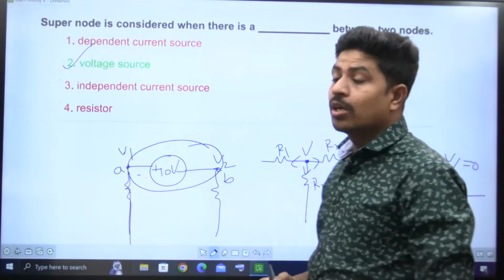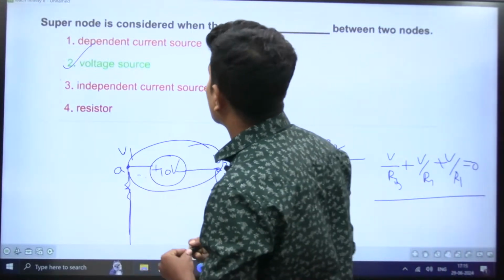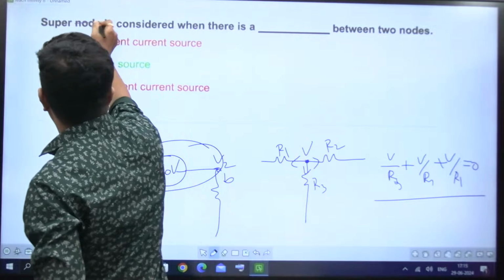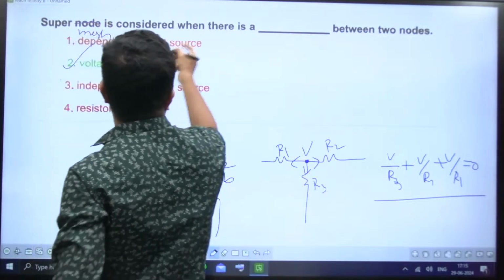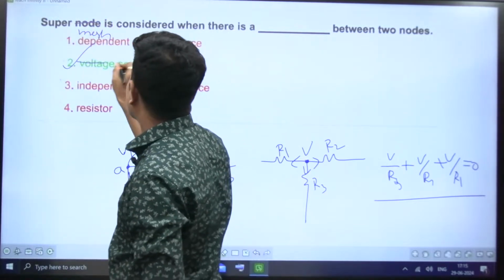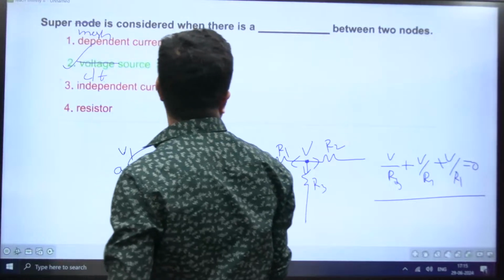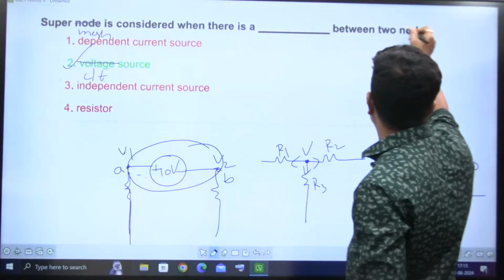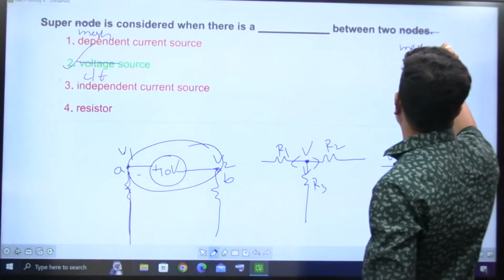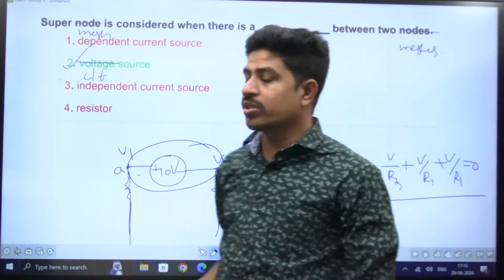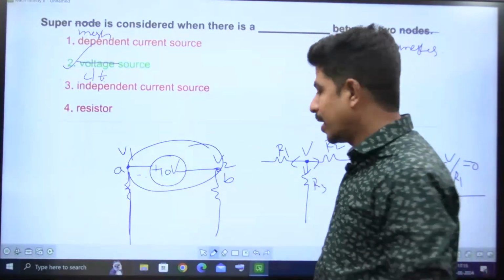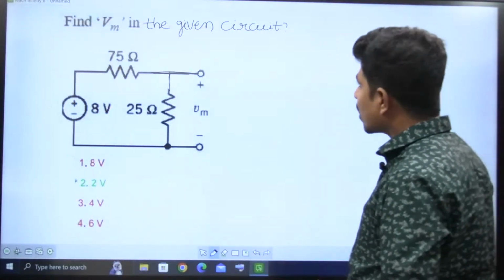Then what is super mesh? Super mesh is considered when there is a current source between two meshes. Next, it's a counter question. Super mesh, right? Let's go to the next question.